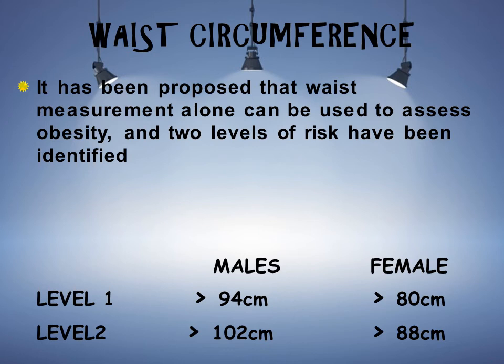So in level 1, if the male has a waist circumference of more than 94 cm and the female has more than 80 cm, we put such males and females in level 1. And in level 2, if the male has a waist circumference of more than 102 cm and the female has more than 88 cm, we put such males and females in level 2 obesity.